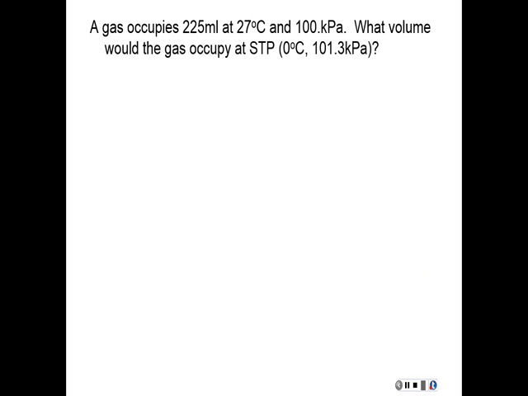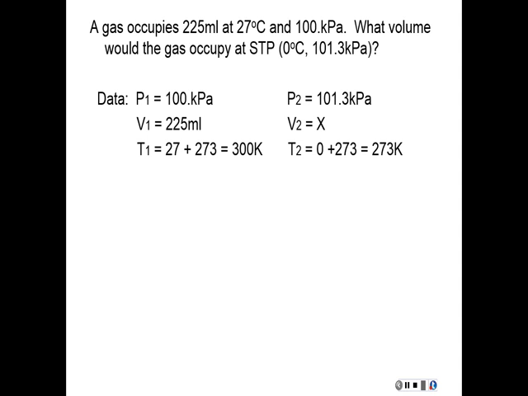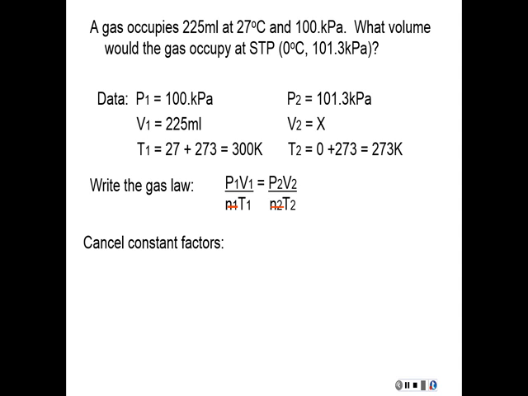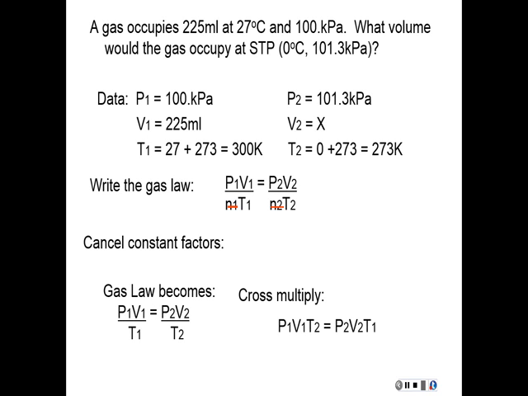So let's copy out the data and label it. So we have a lot of data here. And all right, now I'm going to write down my gas law. In this case, the only thing I'm going to be canceling out is N. That's what I'm left with. Now it's just a larger ratio. I'm going to cross multiply and divide. And this is what I have so far. Now I'm going to finish this up on the next slide.